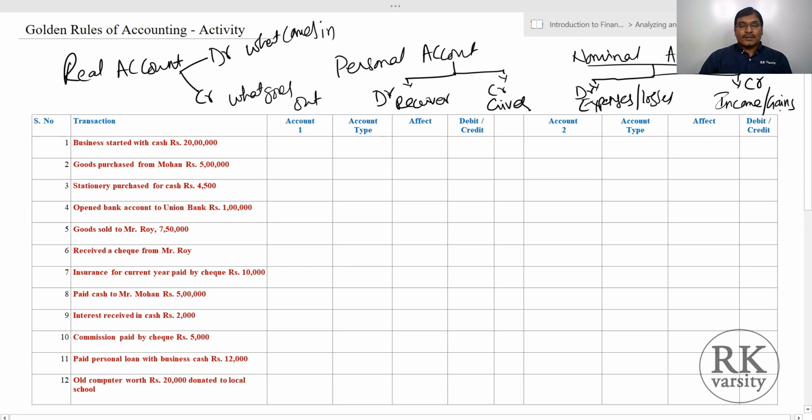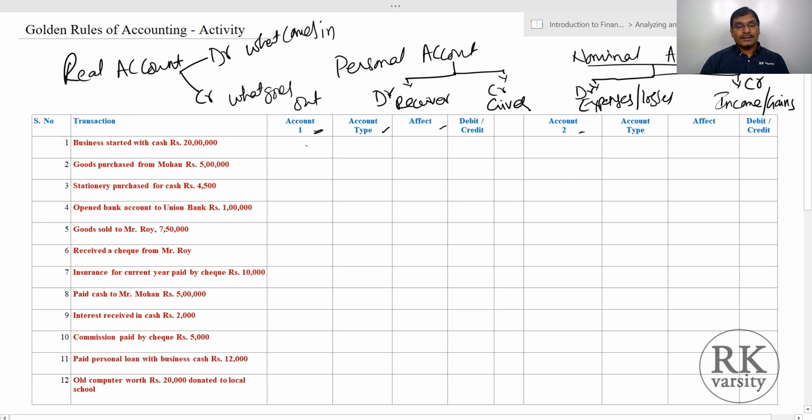So what we do is identify each transaction and the two accounts involved in it. Then we identify the type of account, then their effect, debit and credit. Here we have account 1 and account 2 and the type of account. We start with the first transaction: business started with cash of rupees 20 lakhs.